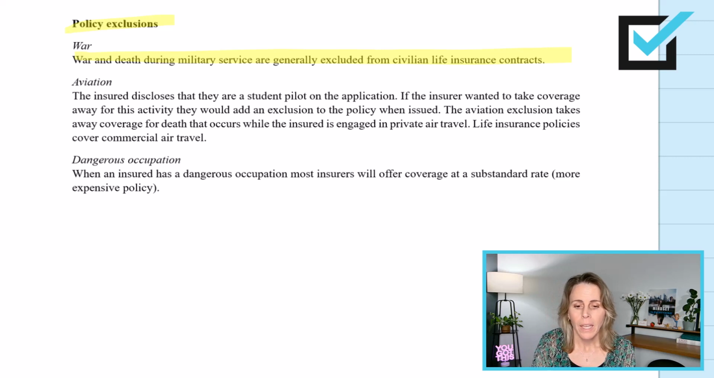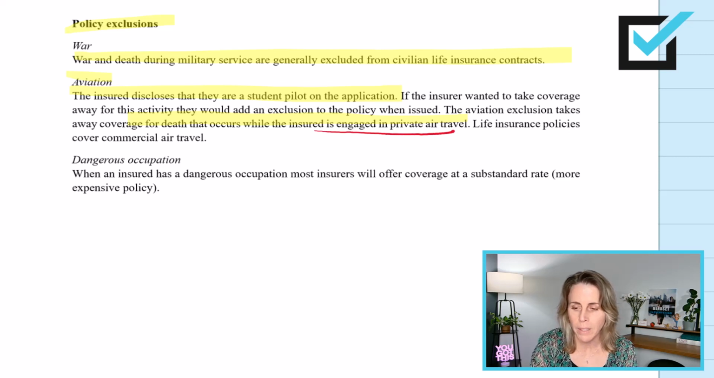Aviation. If the insured discloses that they are a student pilot on the application, the aviation exclusion will often apply. If the insurance company wants to take coverage away for this activity, they would add an exclusion to the policy when issued. The aviation exclusion takes away coverage for death that occurs while the insured is engaged in private air travel, so not commercial travel.